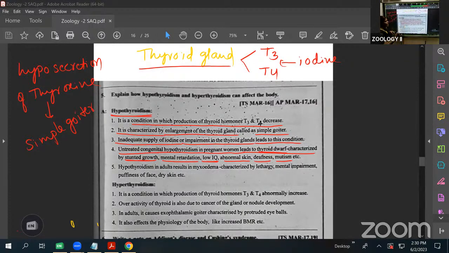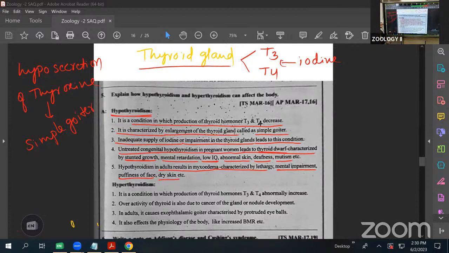Hypothyroidism in the adults. Here, in the adults it results in myxoedema, meaning the face becomes swollen. Edema means swelling all the time. Myxoedema is characterized by leathery skin and mental impairment. Leathery skin is present, and also mental impairment is there, and also, as I already said, puffiness of the face and dry skin are there in hypothyroidism.